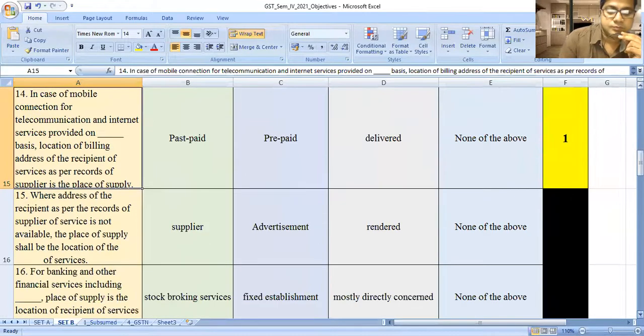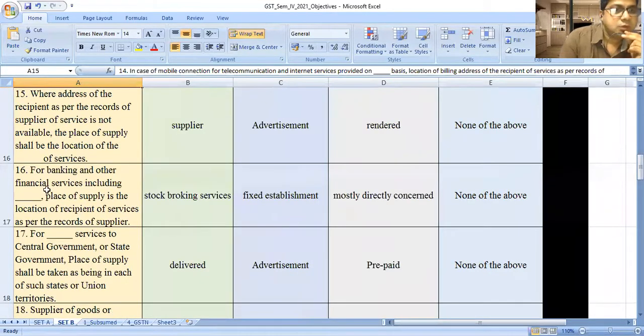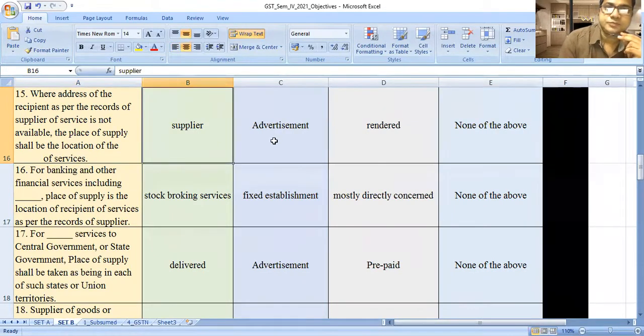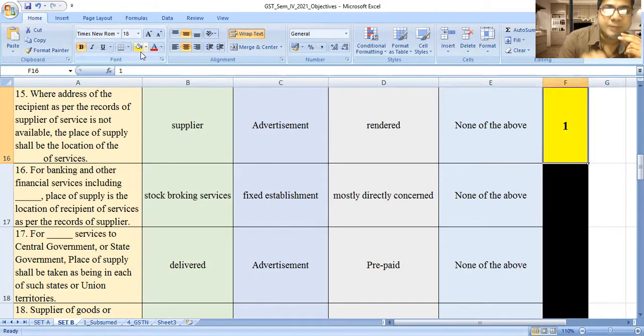Next, where the address of the recipient as per the record of the supplier of service is not available, the place of supply shall be the location of the supplier. Option A, whose location? Suppliers, advertisement, render, none of the above. The location will be supplier.